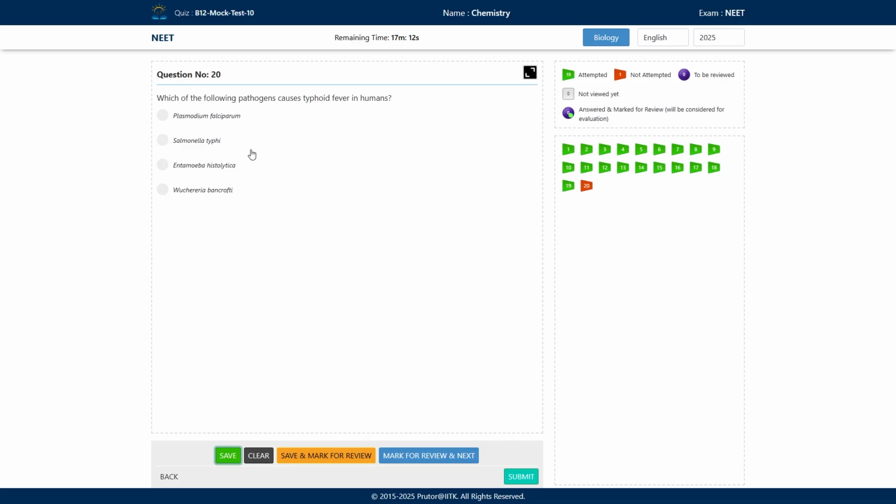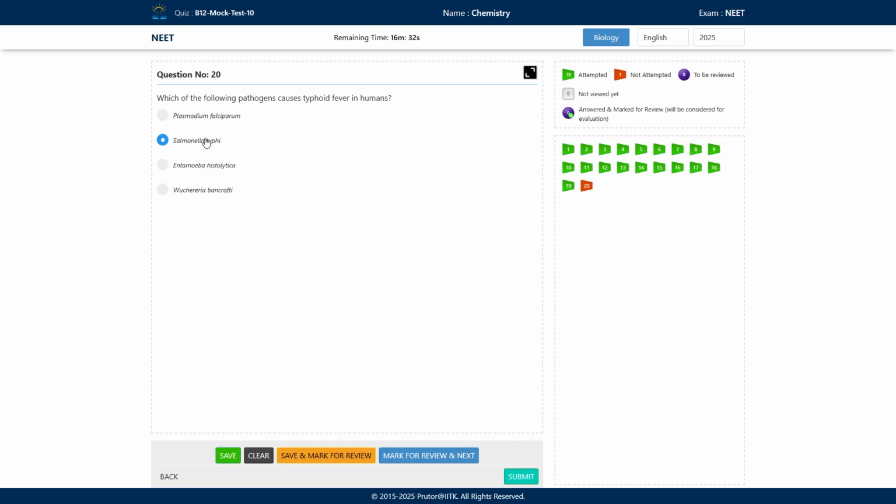The next one, which of the following pathogens cause typhoid fever in humans? Options are Plasmodium falciparum, Salmonella typhi, Entamoeba histolytica, and Wuchereria bancrofti. What will be the correct answer? Okay, option number B, Salmonella typhi is the correct answer.